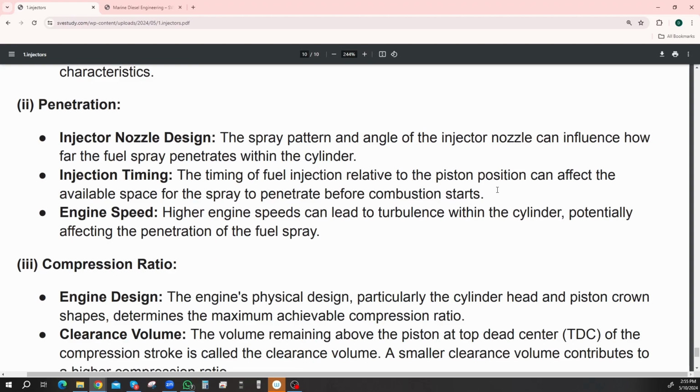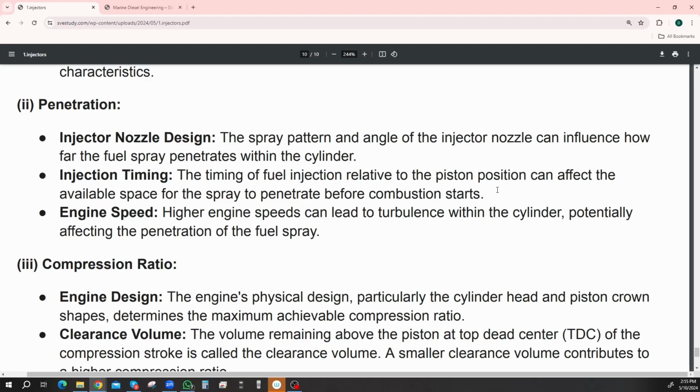All right. Penetration. Injector nozzle design. The spray pattern and angle of the injector nozzle can influence how far the spray penetrates within the cylinder. Oh, this is penetration, so it's squirting it in. So of course, your design of your nozzle is going to affect how you spray it, and you're going to have different ones for different engines.